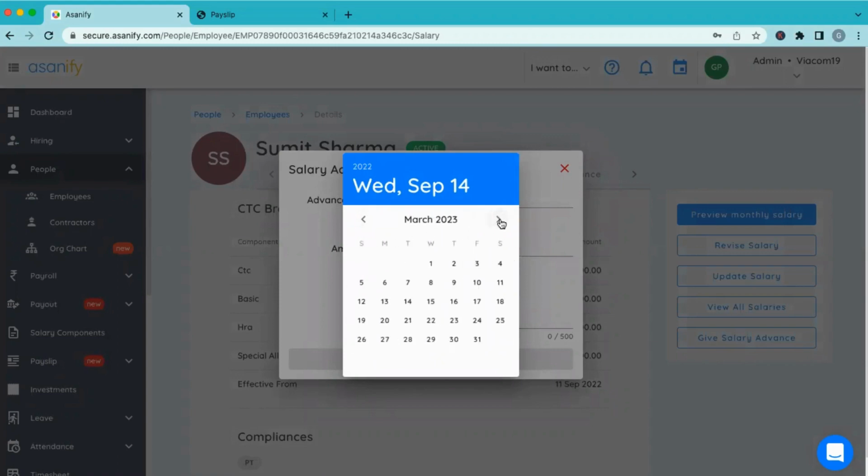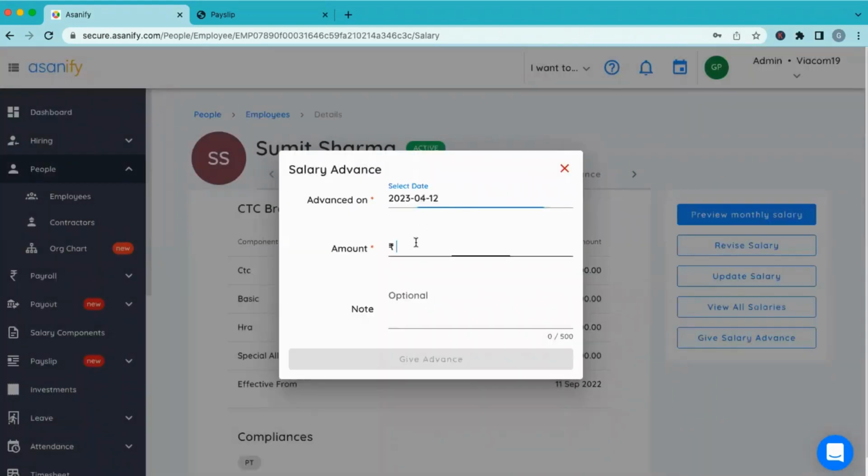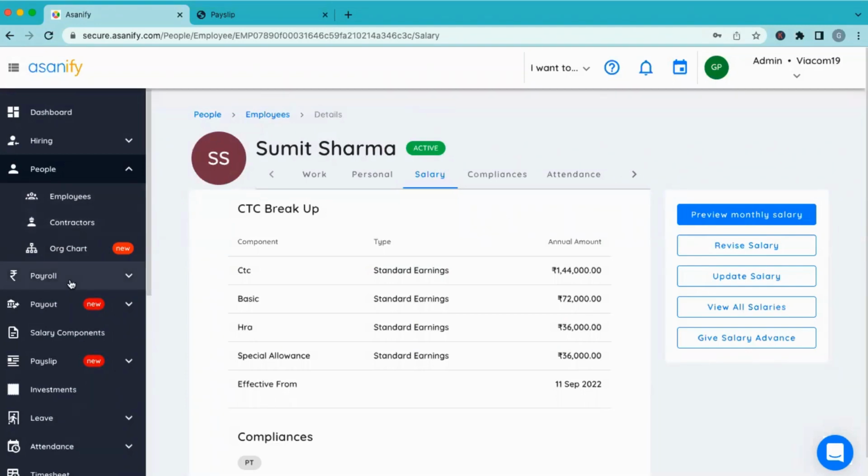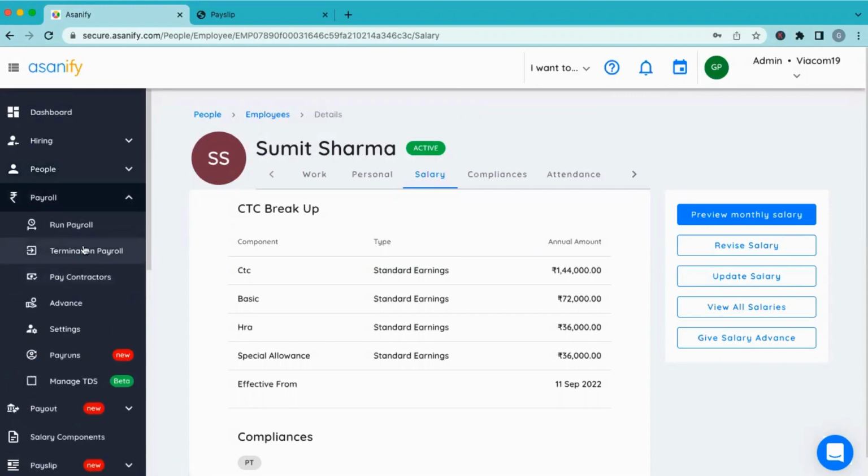Right now, I had run the payroll for March. So let's say we are sitting in April of 2023, and this guy wants a 10,000 rupee advance for this month. I can enter a note, let's say some family emergency, and I'm giving away this advance. Now, if there are 20 people taking the advance, it's important that we record those 20 advances in the system. Once it is on the system, there is no other Excel sheet that you might need to maintain.